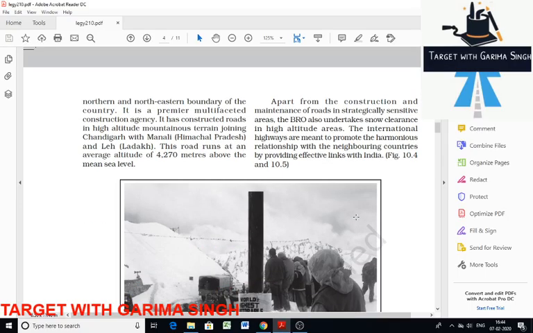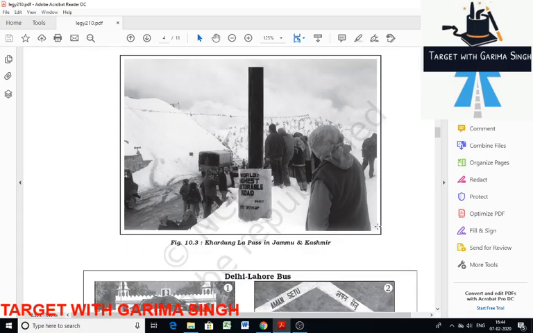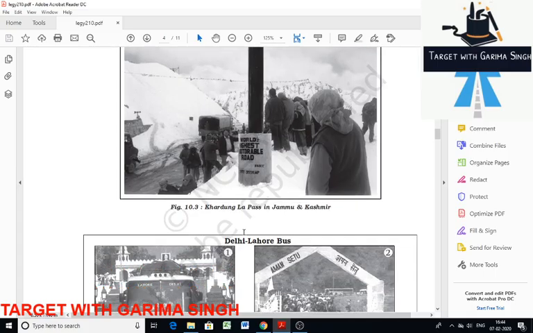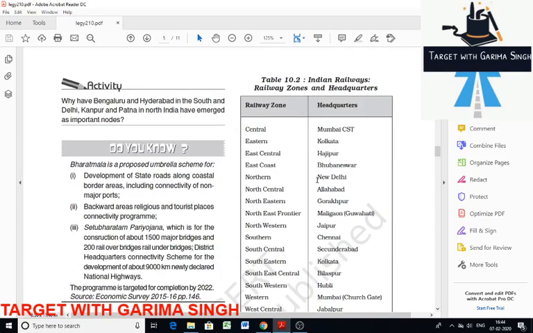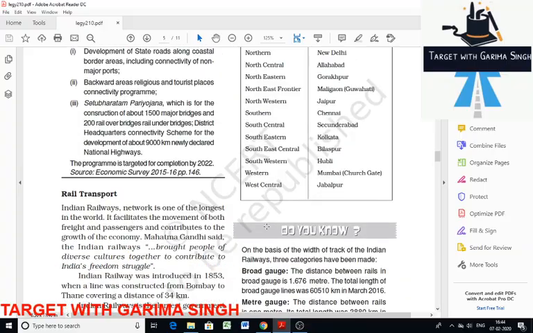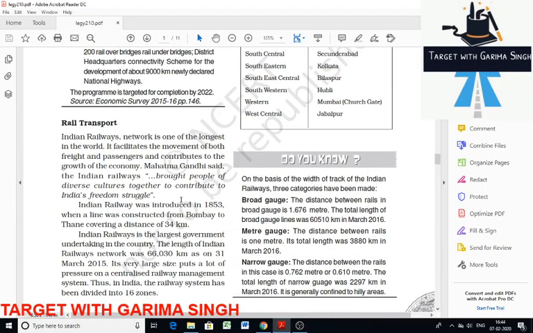BRO's major achievement is construction of roads in high altitude terrain, like joining Chandigarh with Manali and Leh. Also the Khardungla Pass in Jammu and Kashmir. For international highways, there is the Delhi-Lahore bus, an initiative taken way back during Atal Bihari Vajpayee's time.